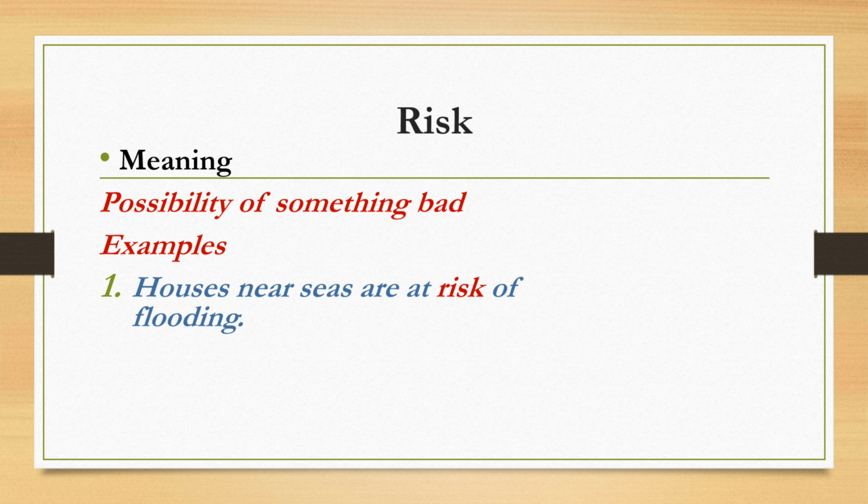Whenever we are talking about any situation in which there is a possibility of risk, then we can use this word. Or you can say when there is a possibility of something bad that can happen, then you can use this word. Houses near seas are at a risk of flooding. Houses that are built near the seas may or may not be damaged after the flooding, or there is more chance that these houses are damaged more after the flooding. So here in this sentence the word risk is used.